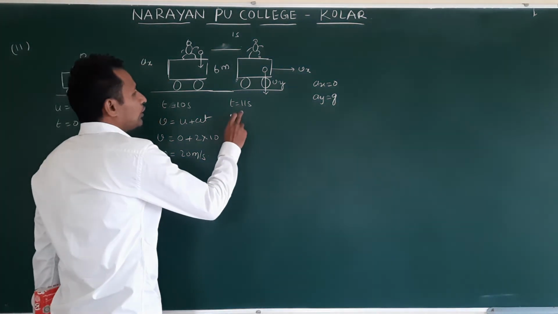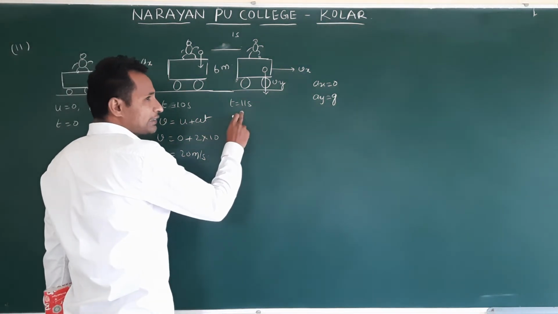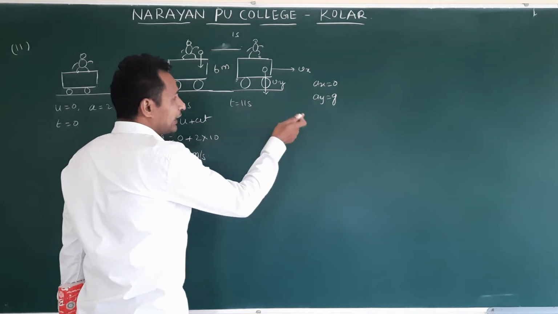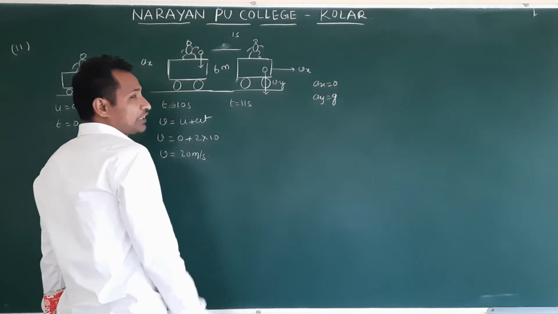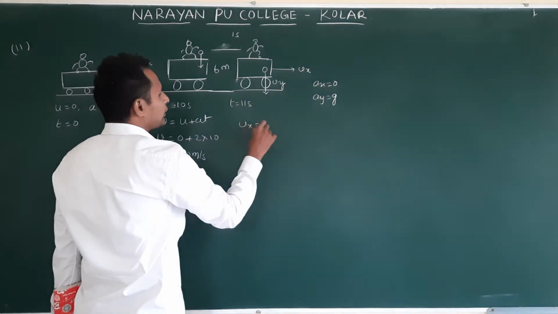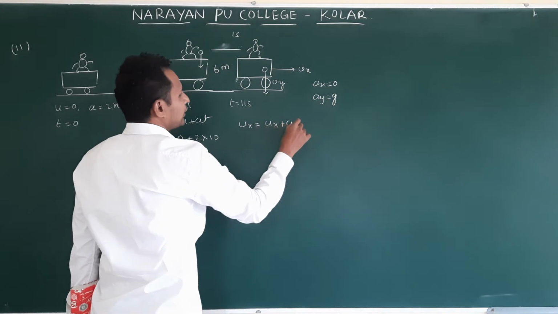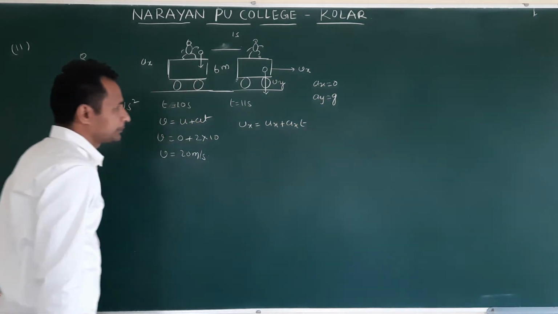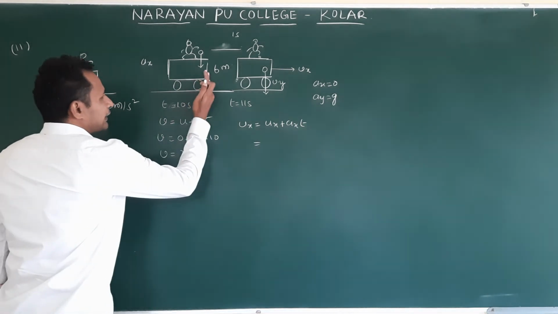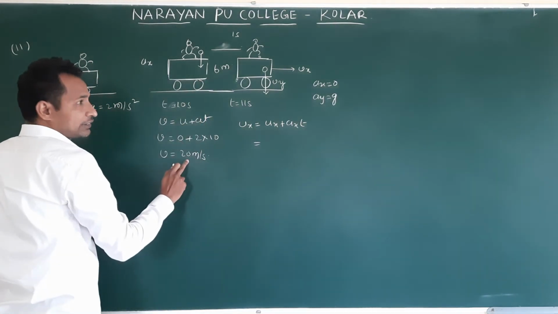Okay? So at the 11th second, the body will have two velocities, along the x direction and along the y direction. First, I will try to find out the velocity. Clear? Vx is equal to what? Ux plus ax t. So ux, on the 10th second, what is the velocity?